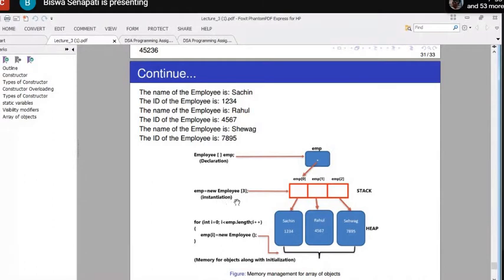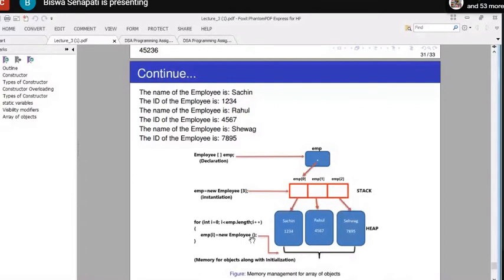So emp[0], emp[1], emp[2], that is in the stack area. But if I write here emp[i] = new Employee, then what happened? Memory is allocated for the object in the heap. Are you all realizing now?